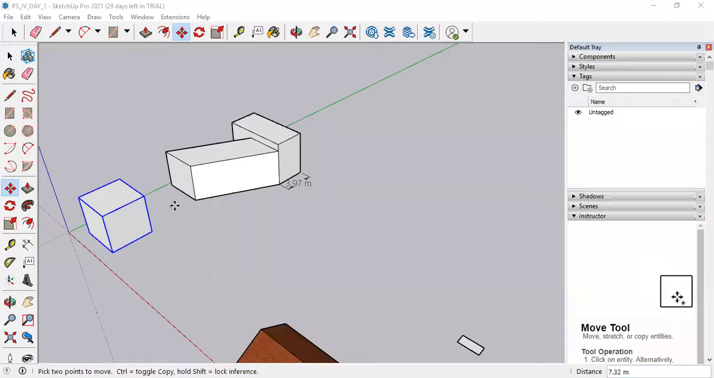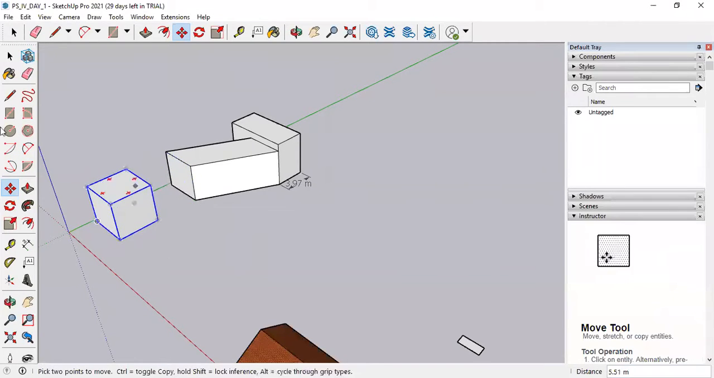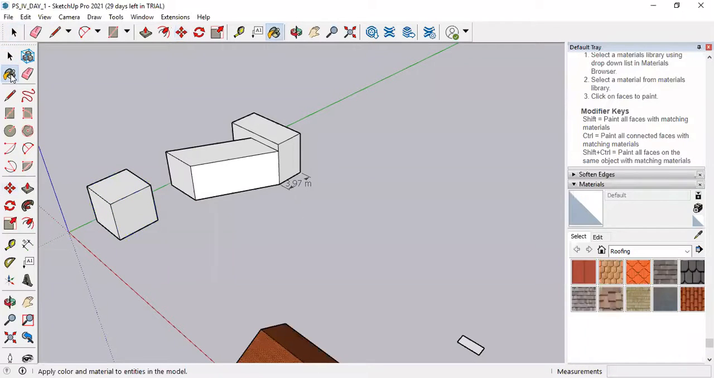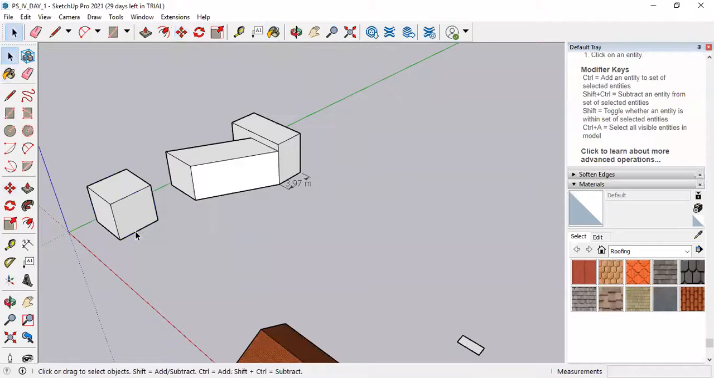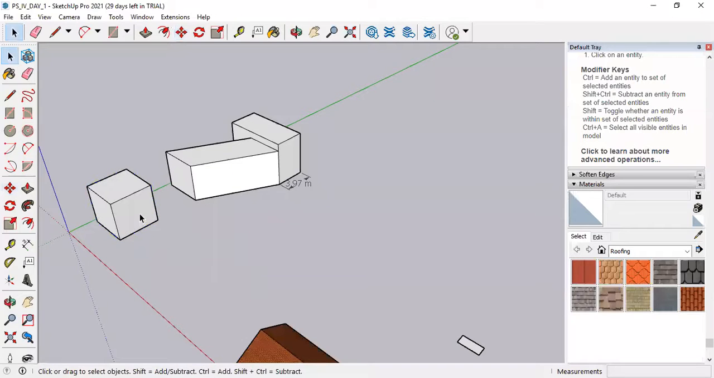Okay, so I moved this, then moved it back. Now the most important advantage of it is, suppose I ungroup this, there is an option called explode. If I click on explode again, it will come back to the original position like different planes and different lines.